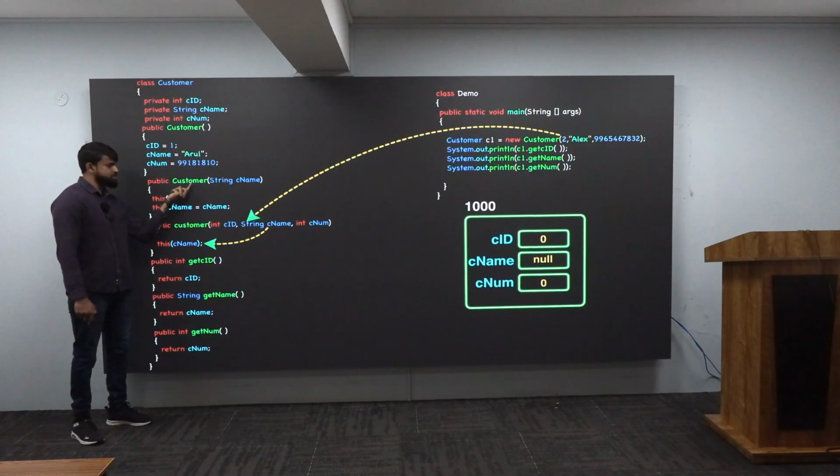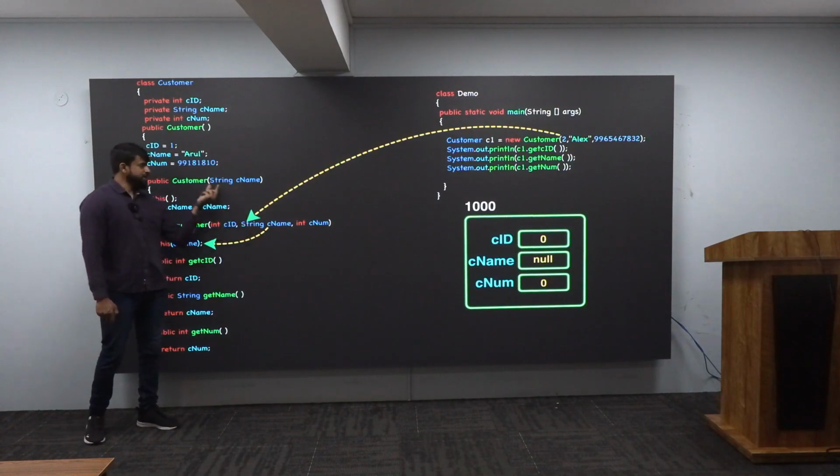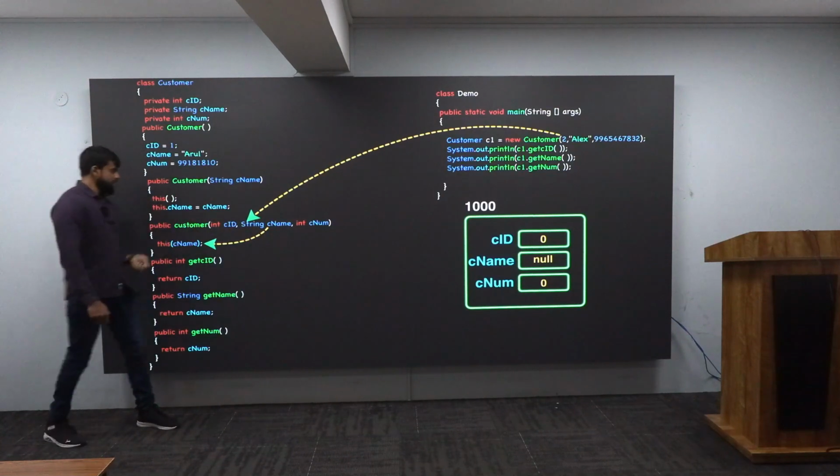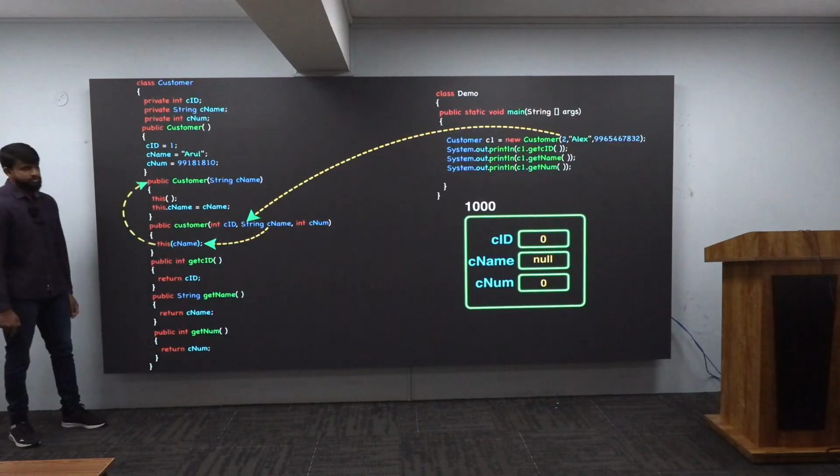Why will it go only this way? Because you are sending what? C name. What is C name? Which is a string. It is also taking a string. Means 100% from here, control will reach here. And that is what I am showing it to you.